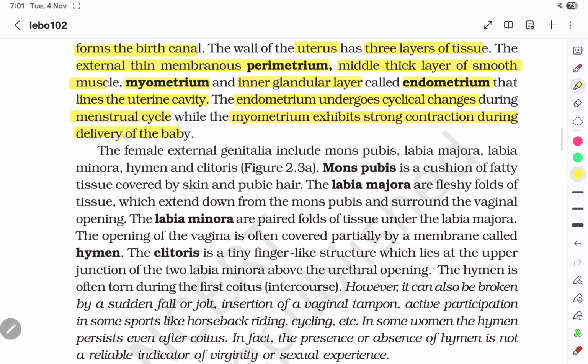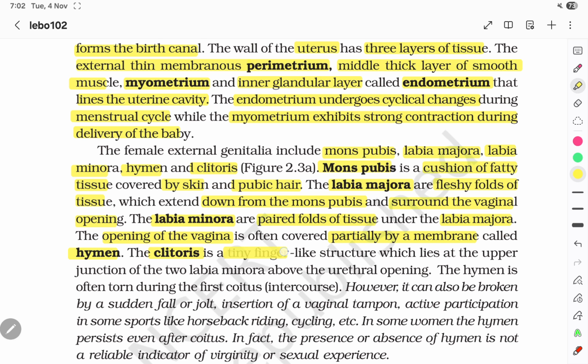The female external genitalia include the mons pubis, labia majora, labia minora, hymen, and clitoris. Mons pubis is a cushion of fatty tissue covered by skin and pubic hair. The labia majora are fleshy folds of tissue which extend down from the mons pubis and surround the vaginal opening. The labia minora are paired folds of tissue under the labia majora. The opening of the vagina is often covered partially by a membrane called the hymen.